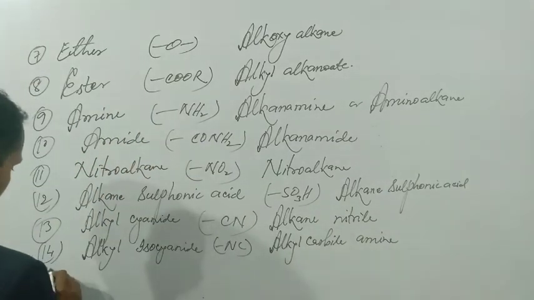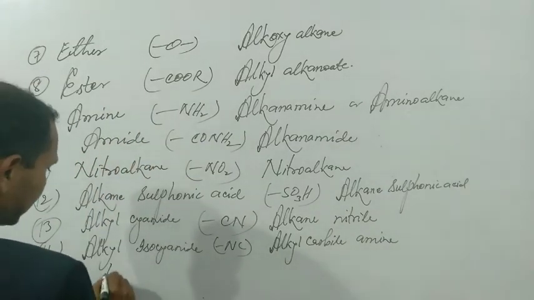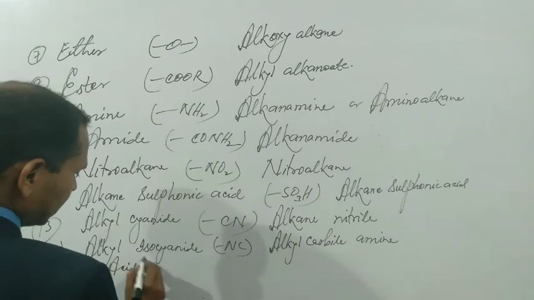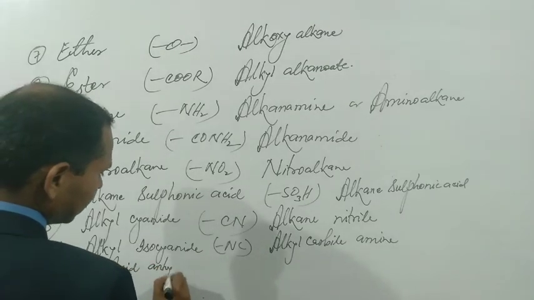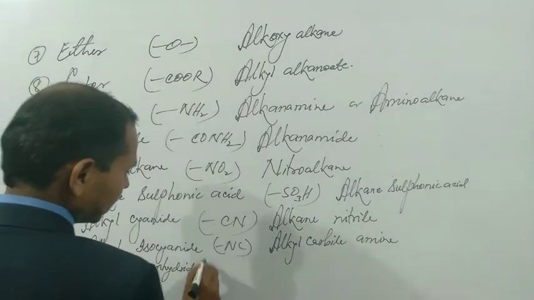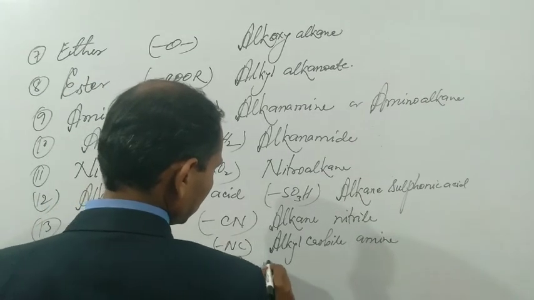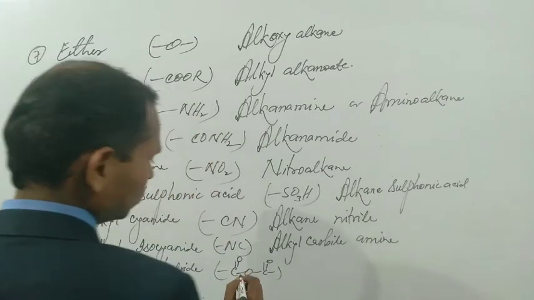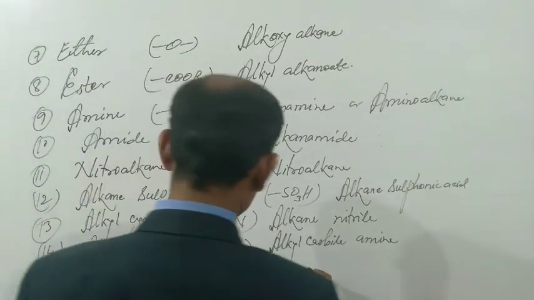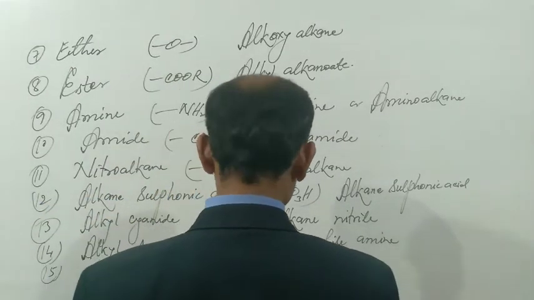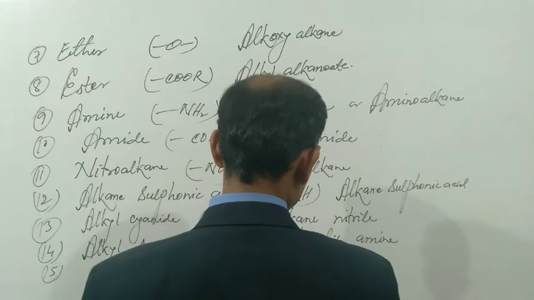Another is acid anhydride. COOCO, bond CO bond. IUPAC name will be alkanoic anhydride.